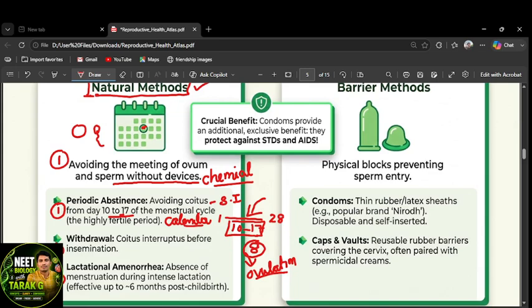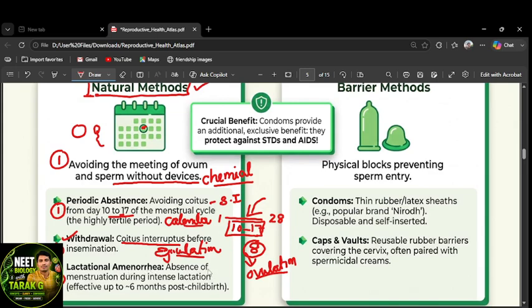Next one, coitus interruptus, also called the withdrawal method. During intercourse, before ejaculation, they have to remove the penis from the female reproductive organ. Then automatically insemination will not happen; ejaculation happens only outside. Insemination means sending the sperm into the female body. Ejaculation means expelling sperm outside, not in the female body. That's the withdrawal method, also called coitus interruptus.